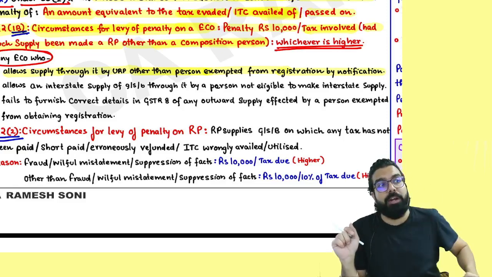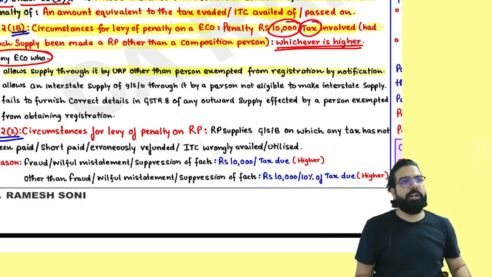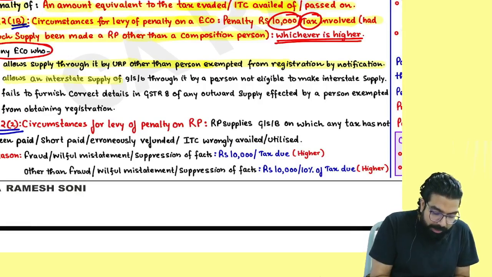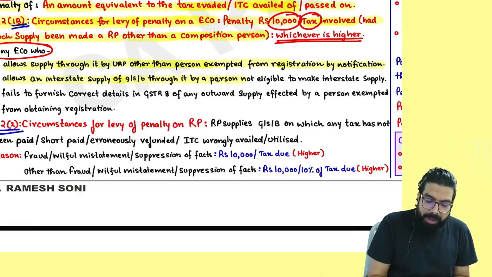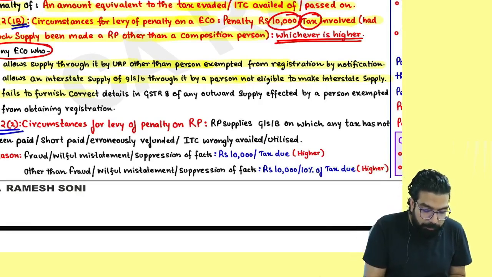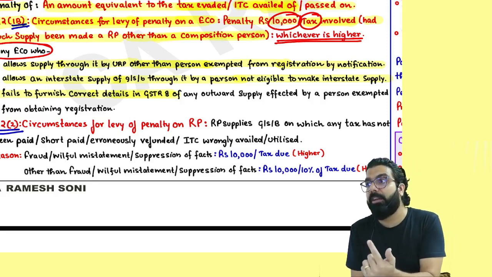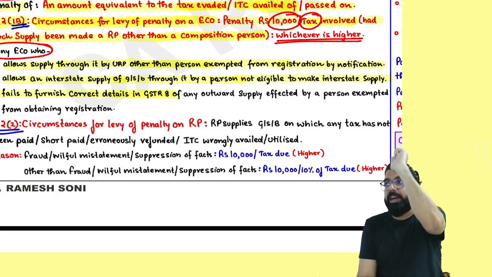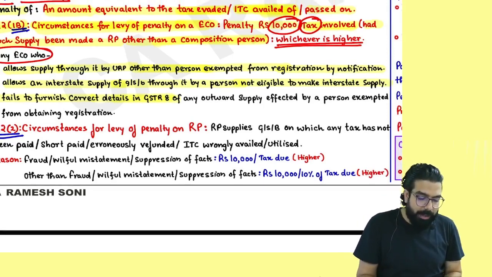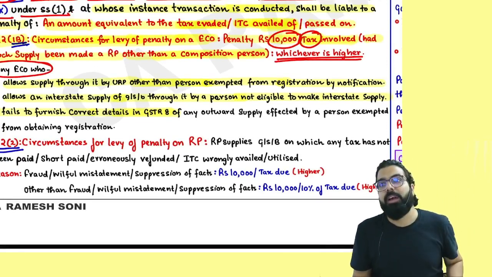What if the e-commerce operator violates the condition? He shall be liable for a penalty, 10,000 or the tax amount, whichever is higher. Or if he allows an interstate supply of goods or service by a person not eligible to make interstate supply, or fails to furnish the correct detail in GSTR 8. All the TCS details he has to furnish in GSTR 8. If he does not furnish the detail in GSTR 8 correctly, then also he shall be liable to pay a penalty, 10,000 or the tax amount, whichever is higher.